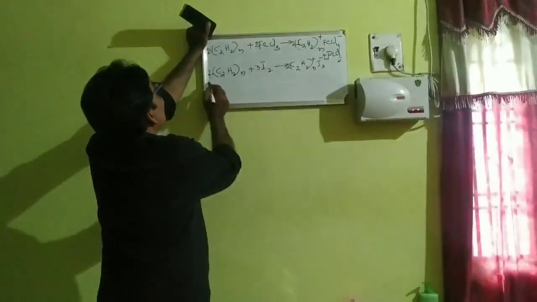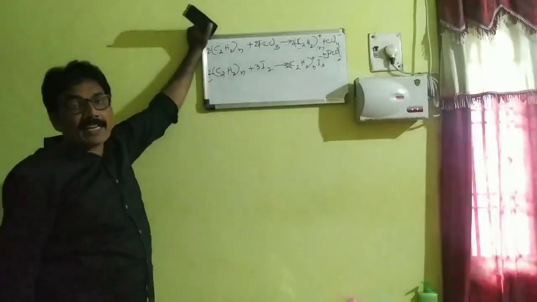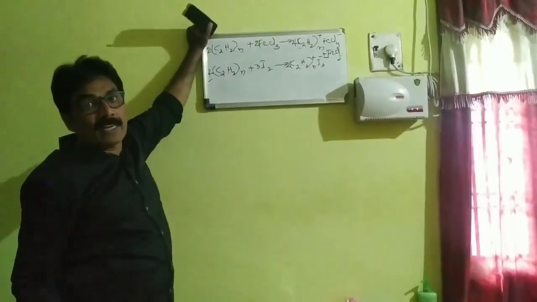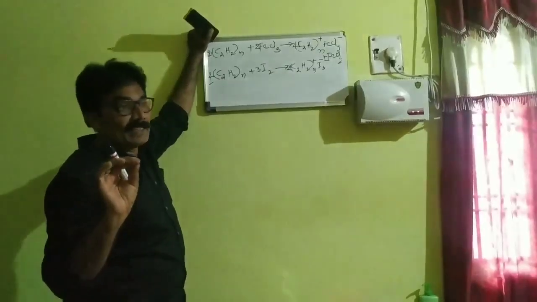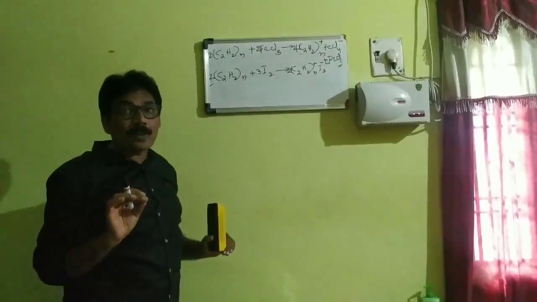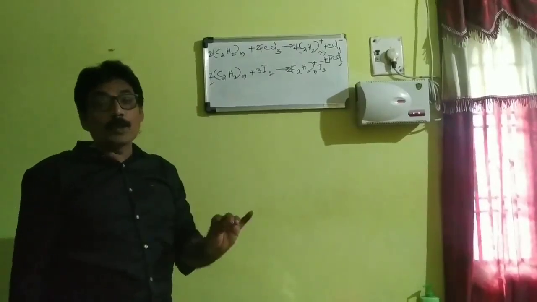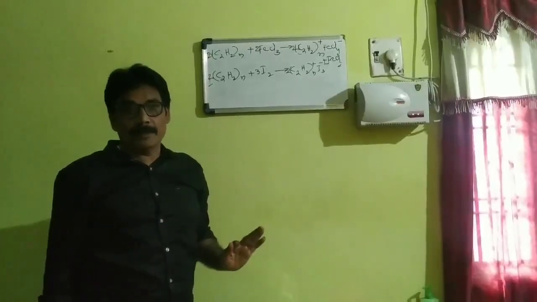So this one is the first, P doping. The second one is the N doping process. In the N doping process, the conjugated pi electron system is treated with a Lewis base.